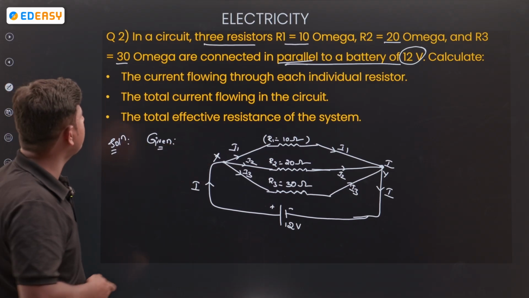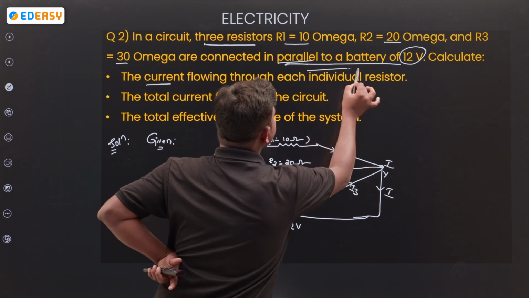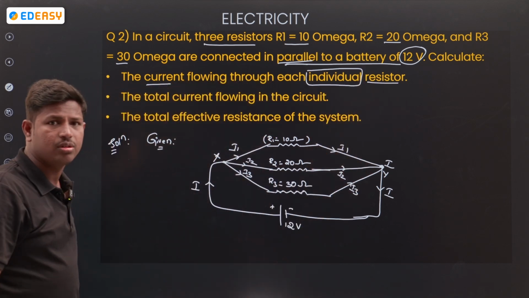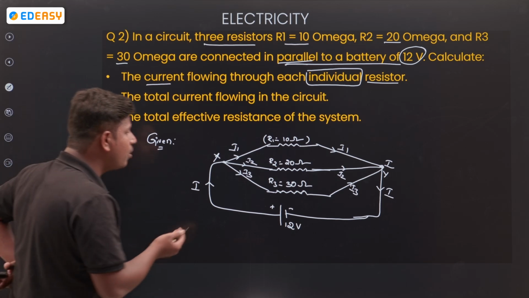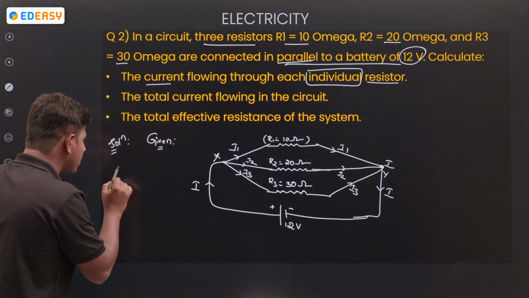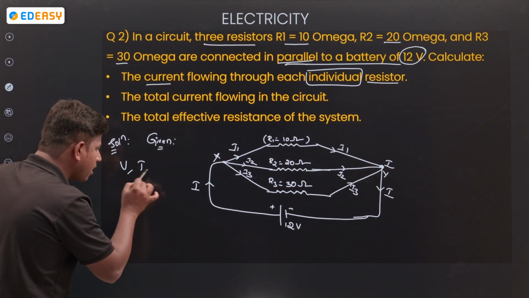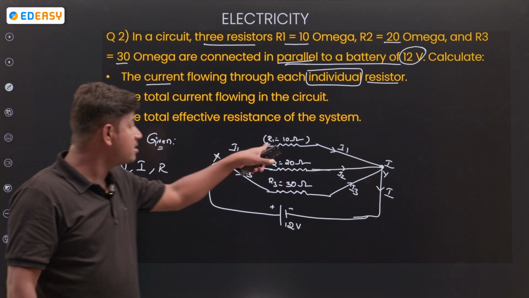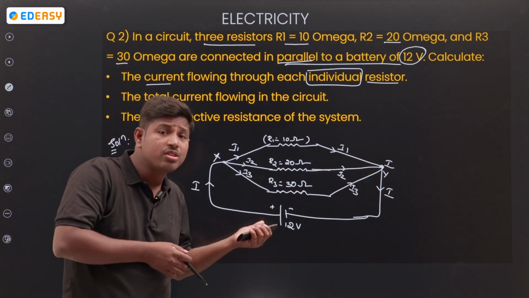Next, what do you want to find out? Current flowing through each individual resistor. Current to find out through each individual resistance. See, we know, to find out a resistor, what variables are required? Voltage is required, current is required, resistance is required. Resistors are given, potential is given. So many are confused at this point only.